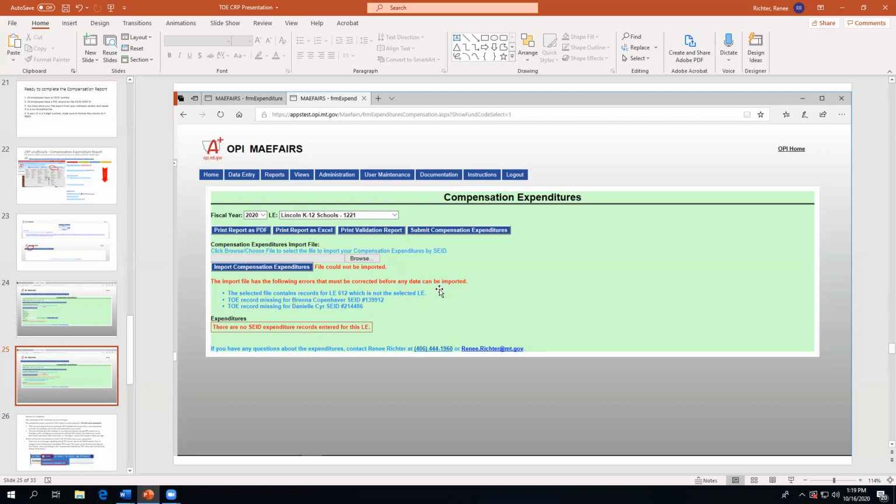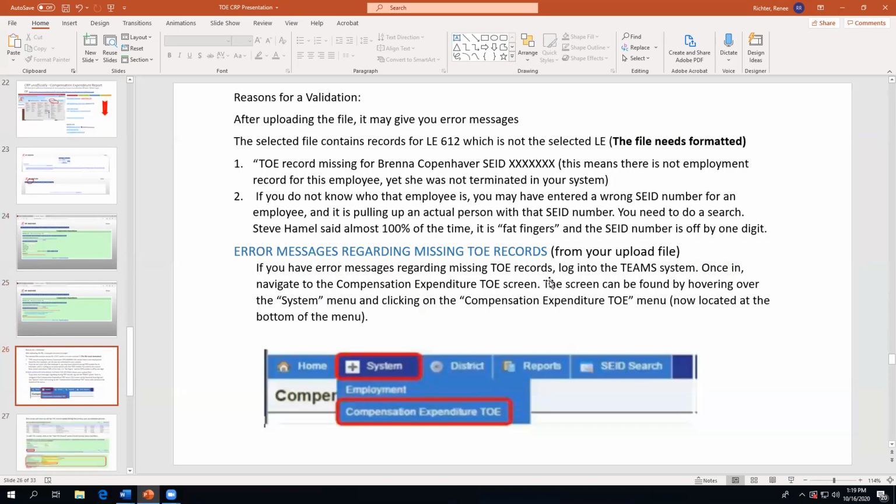So if you have a 3-digit LE, you need to format your CSV file to 4 digits. And then it's saying I am missing tow records for these people. So Brenna Copenhaver, I'm missing a tow record for her. So again, here's my LE 612, and that's because it's not 4 digits. And then my tow record is missing for Brenna. And that means that there's no employment record for this employee, yet she has not been terminated out of my system.